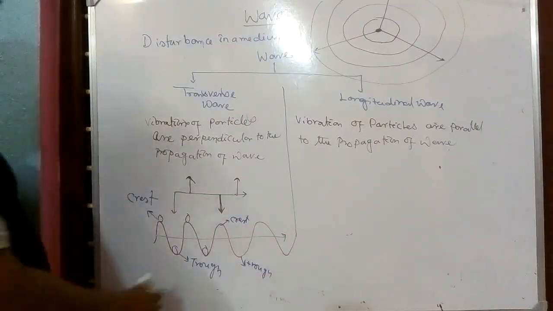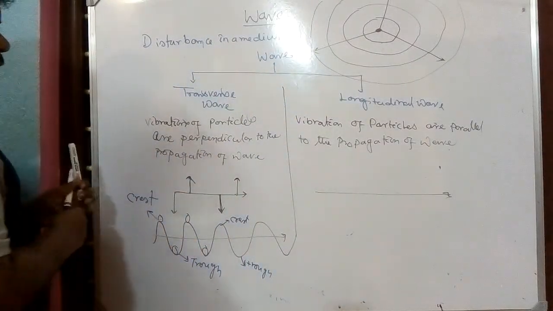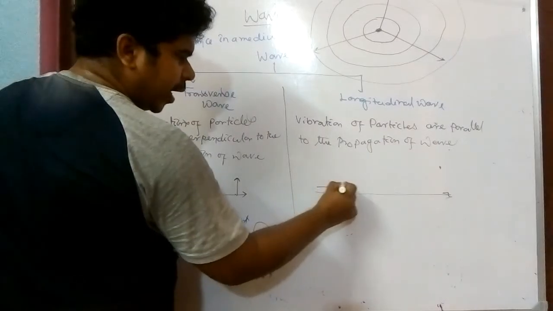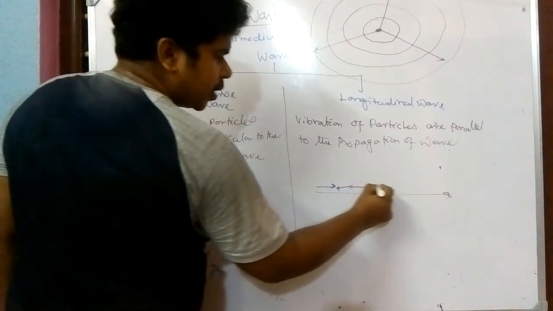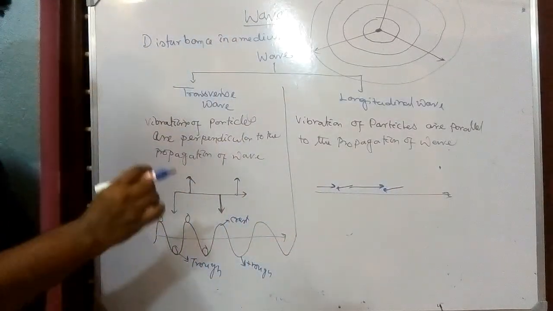That means in which direction wave propagates, the vibration also occurs in the same direction. Means in that direction only the vibration occurred. Sometime it is stretched, sometime it is decreased.